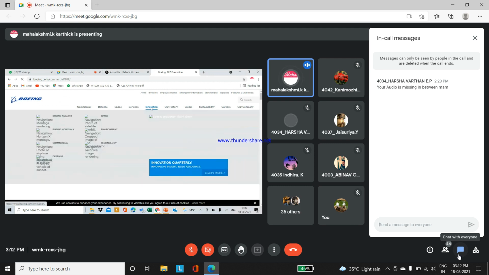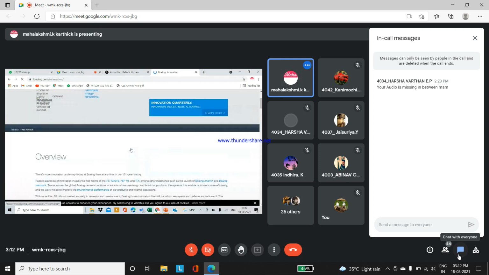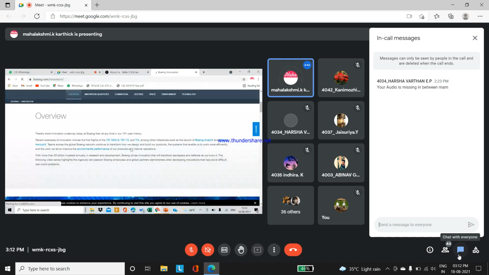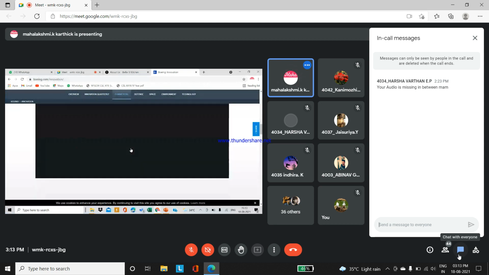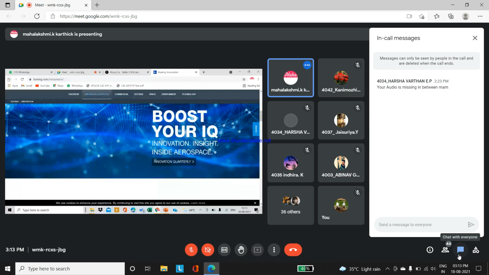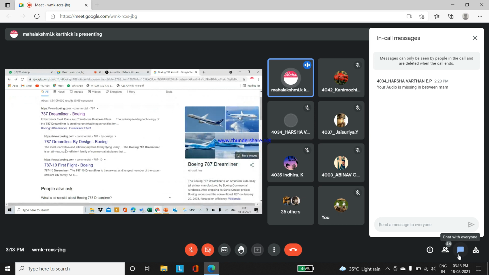See, there's a section called innovation itself here. The most innovative and efficient air freight family flying today is this Boeing. An all-new, super efficient family of commercial airplanes. And what's special, you have to understand with this.